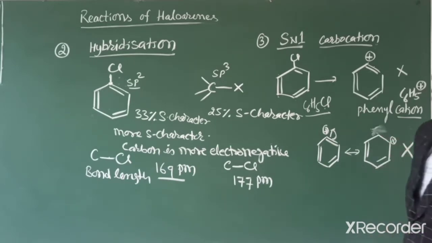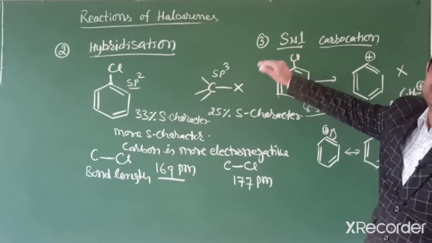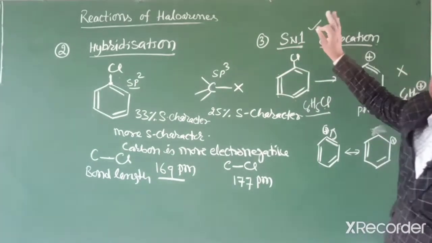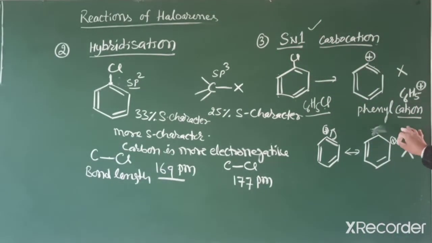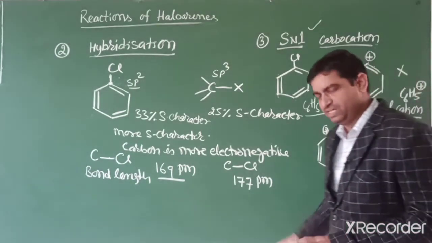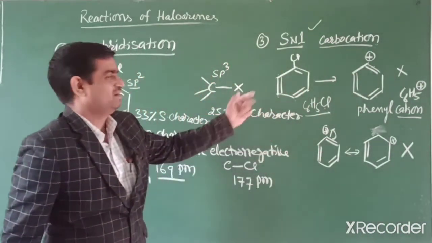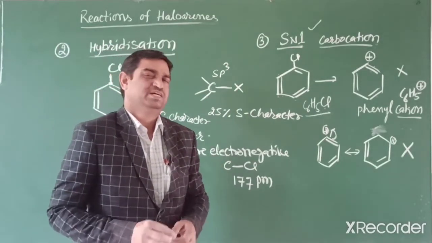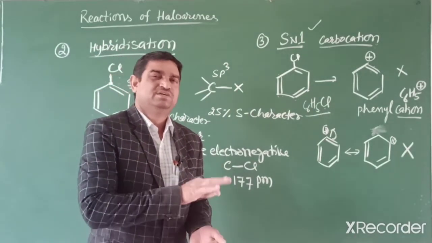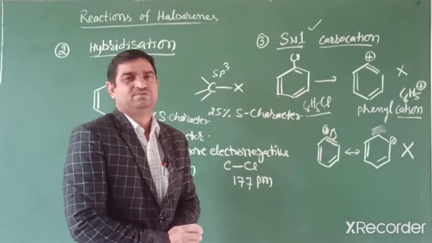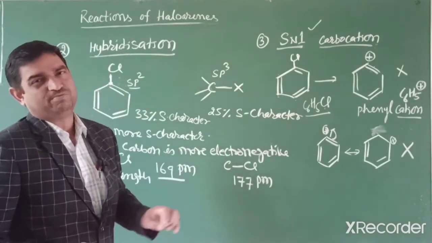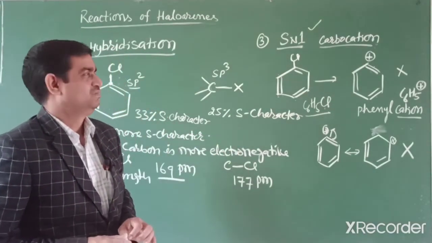So the third reason is, if the reaction occurs by the SN1 mechanism through the phenyl cation, that does not show further resonance. Why? Because in phenyl all carbons are already sp2 hybridized, and a carbocation is also an sp2 hybridized carbon atom. So it is not stable and the aromatic system is disturbed. Next